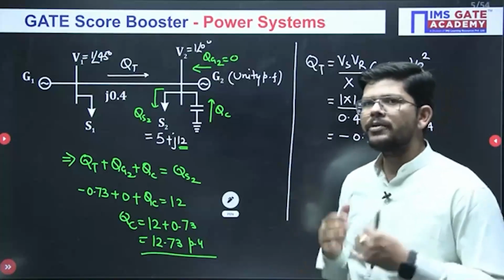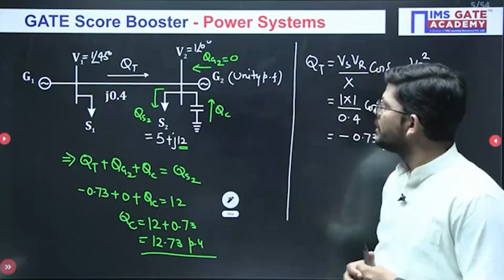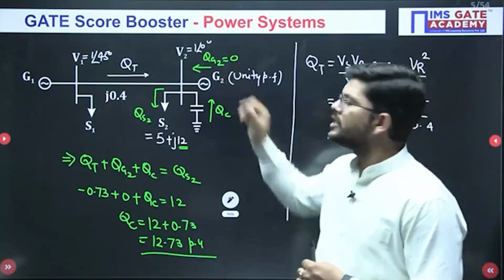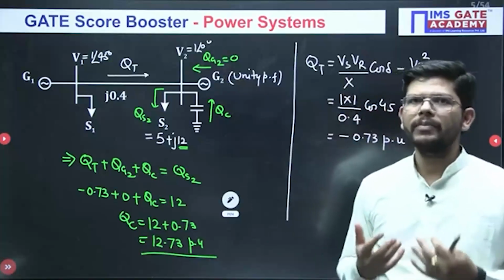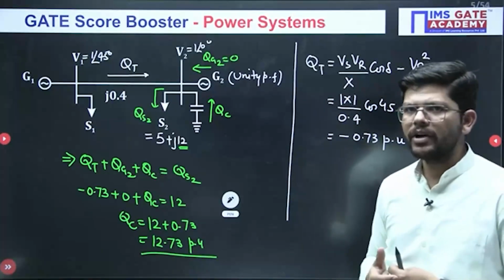So how much is the contribution of generator G2? The power factor is 1. So the contribution of generator G2 will be 1. It will be supplying only active power. No reactive power requirements are there.